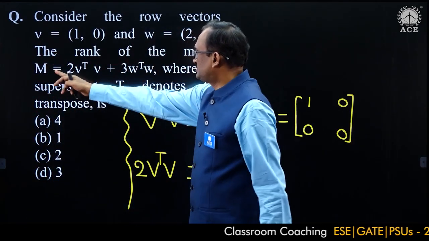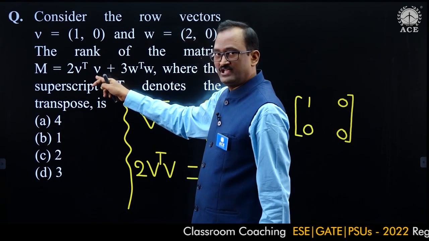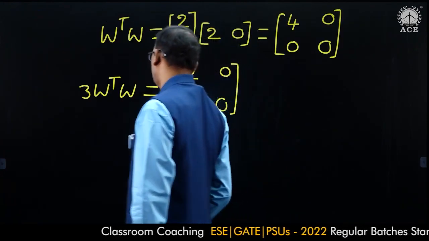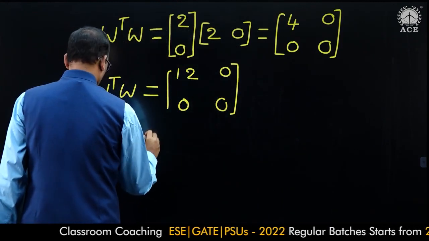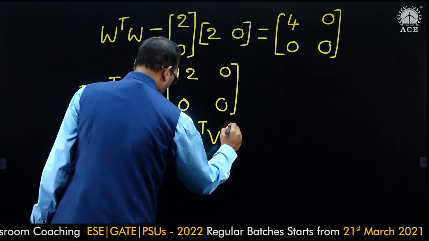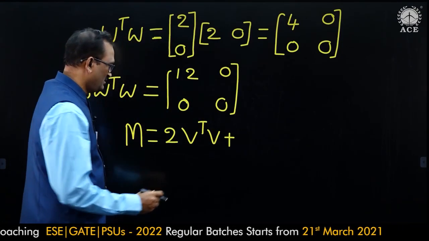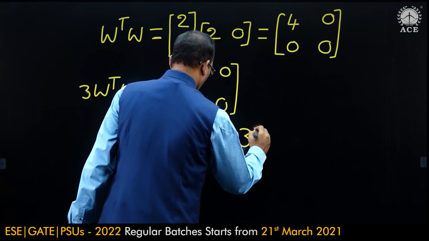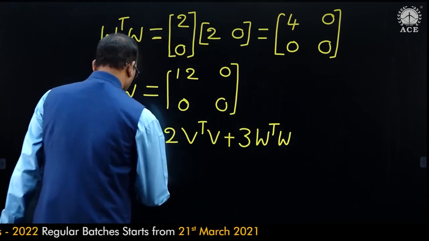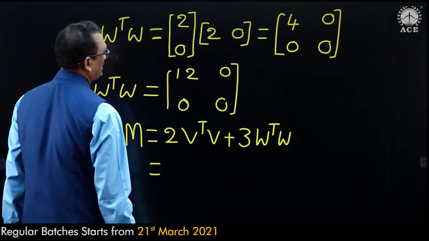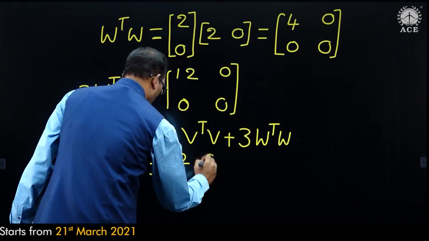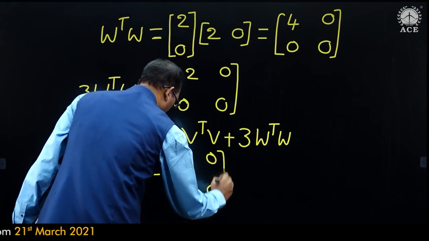Now we were asked to find the rank of the matrix M is equal to 2 V transpose V plus 3 W transpose W. M is equal to 2 V transpose V plus 3 W transpose W. What is the first matrix? 2, 0, 0.